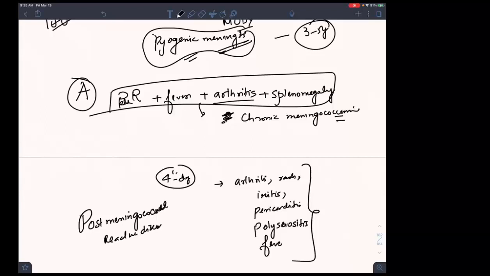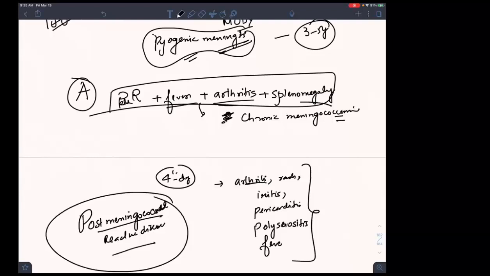Can we remember the differences between the two? Fever, arthritis, splenomegaly: chronic meningococcemia. Arthritis, rash, iritis, pericarditis, polyserositis, and fever: post-meningococcal reactive disease. If they ask what is meningococcal infection, you will say rashes, septicemia, pyogenic meningitis, chronic meningococcemia, post-meningococcal reactive disease.